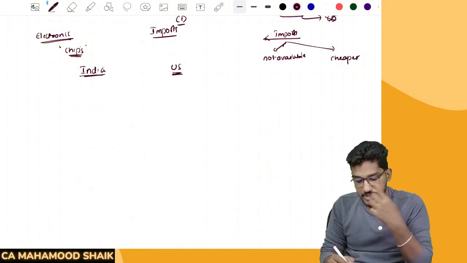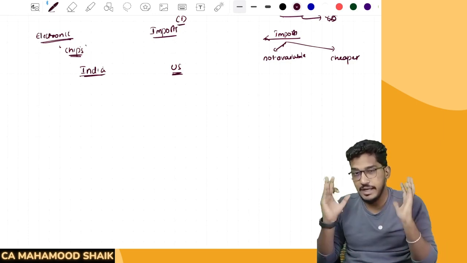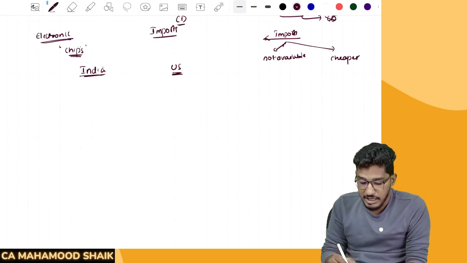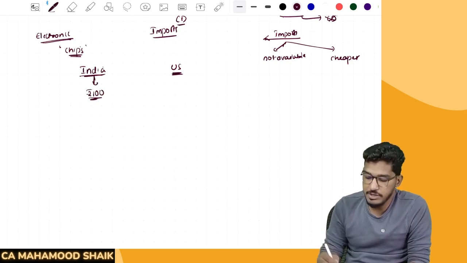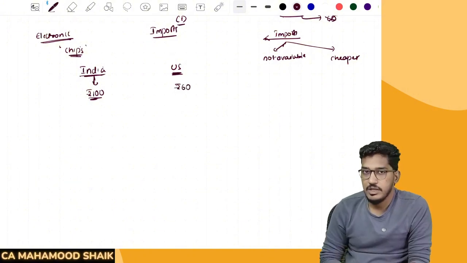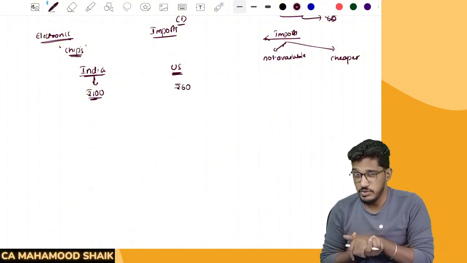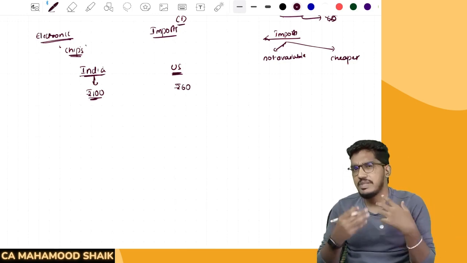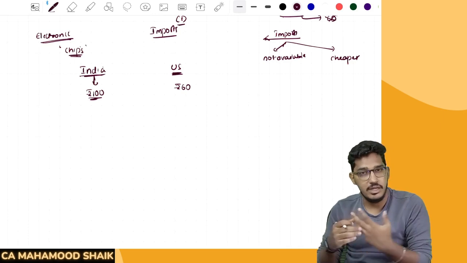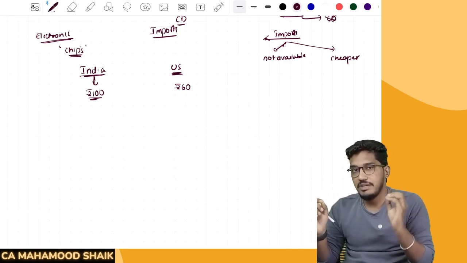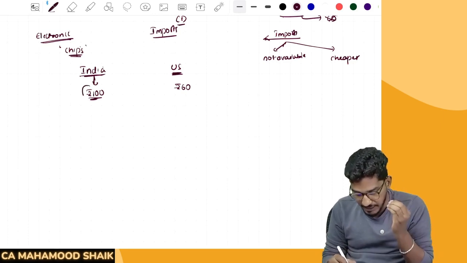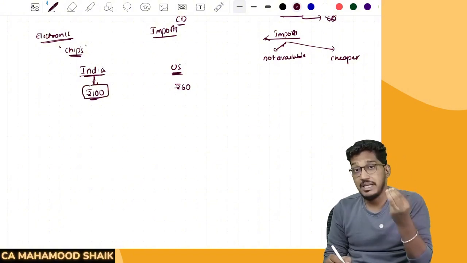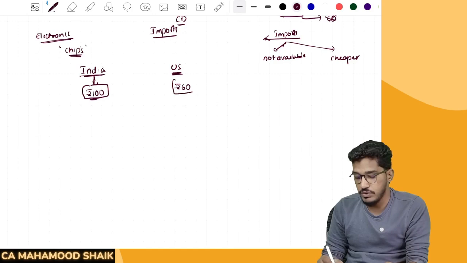So for example, if chips are manufactured in India, and I'm an electronic device manufacturer who needs chips for manufacturing, if I procure those chips in India, each chip is going to cost me 100 rupees. But if I am able to purchase the same chip in the US, I can get it for only 60 rupees. Since it is a developed country, there could be economies of scale, which you might have learned in economics. They might have advantages because of their plant and machinery, because of their labor availability, whatever it is. The chip manufacturing cost in the US is only 60. So if I procure a chip in the local market, I have to pay 100 rupees for each chip, but if I purchase the same chip from the US, I have to pay only 60.